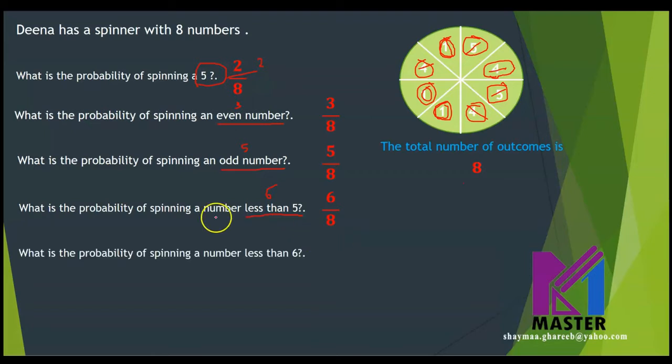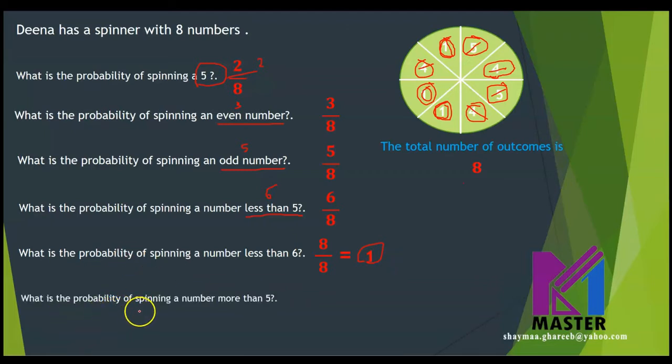Next question. What is the probability of spinning a number less than 6? What do you think? All the numbers here are less than 6, which means it is a certain action. Then the probability will be number 1, or we said all of them over the total number, which is 8 over 8, which is number 1. Is this clear?